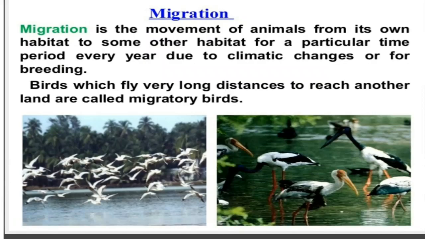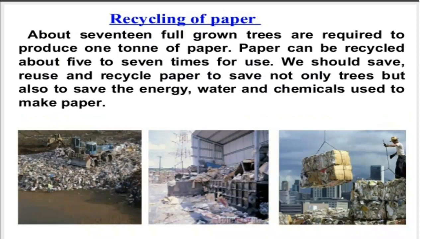This we have learned in class 7. Clear? So this is about how migratory birds will be taking place. Then we are coming to see the recycling of paper. Now, in a chapter called conservation of plants and animals, why are we learning about the recycling of paper?